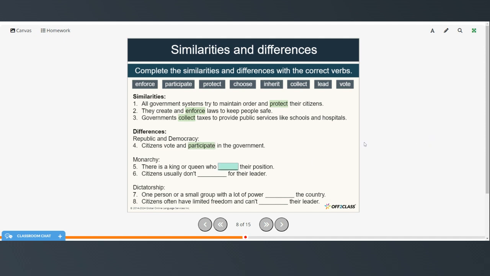In a monarchy, there is a king or queen who inherits their position, and citizens usually don't vote for their leader. And in a dictatorship, one person or a small group with a lot of power leads the country, and citizens often have limited freedom and can't choose their leader.